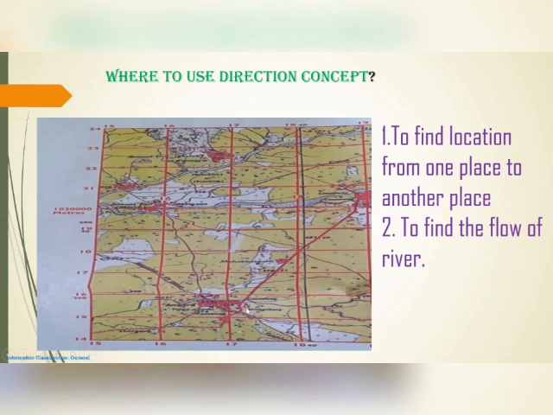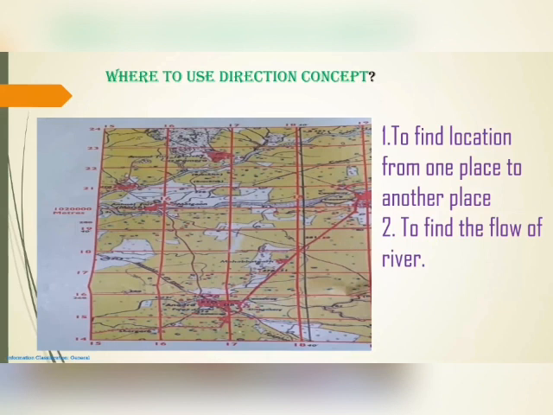So you have to divide the direction itself here: north, south, northeast, southwest, like that. You just draw the location here and find out the 'from' and the 'to'. Those two things are very important, so read the questions twice and attempt them. This direction concept will help us find the direction or location of x, y, z settlements or whatever it is. The next one is to find the flow of the river. To find the flow of the river, along with direction you also need to learn one more thing, spot height, which we will discuss in the next modules.